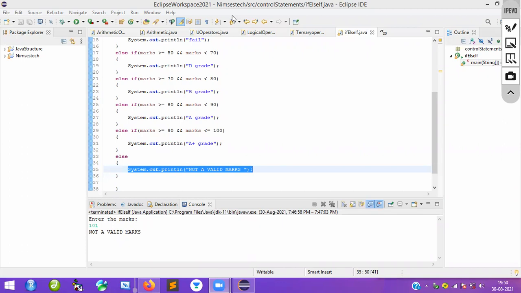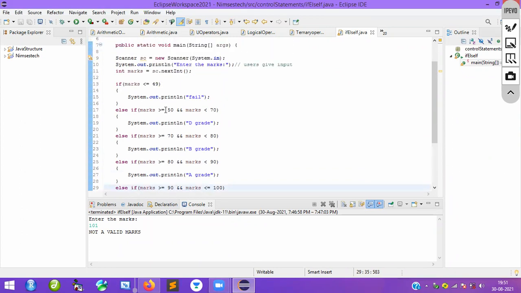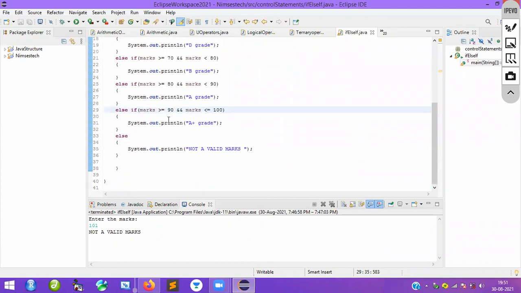Your algorithm will be very powerful when you reduce the time complexity. Space complexity as well as time complexity, you have to reduce. When you reduce the time complexity, automatically your program runs faster and you get the results faster. So when it comes to the time complexity of if else if, it takes a lot of time. It's not a good one when you compare it with the switch statement. I think everybody understood this one.